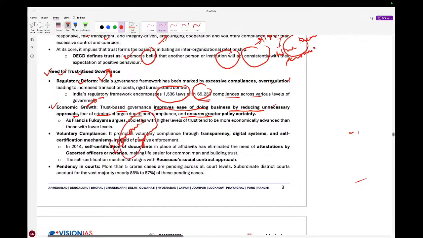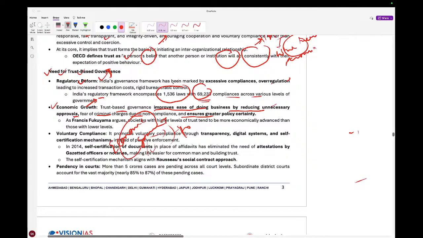Now, if there are so many laws, there are so many hurdles. You are supposed to go to a number of benches to get the clearance, and that creates hurdles, leads to red tapeism and corruption. The projects are delayed, which may lead to a spur in the cost of project, and that is a loss to the economy.